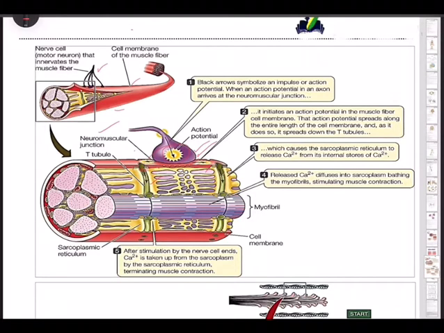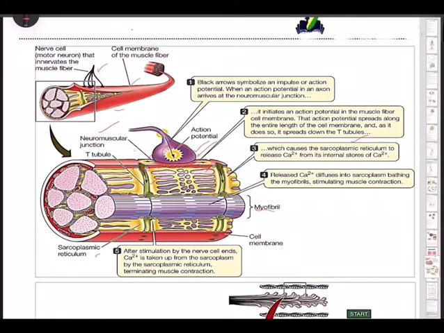Once this action potential comes down to the T tubules, it causes the sarcoplasmic reticulum to release Ca2+ ions. So calcium ions will be released once the action potential reaches the T tubule. Once the Ca2+ is released, it diffuses into the sarcoplasm.